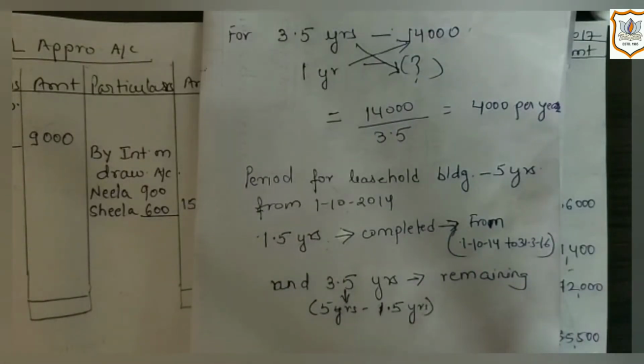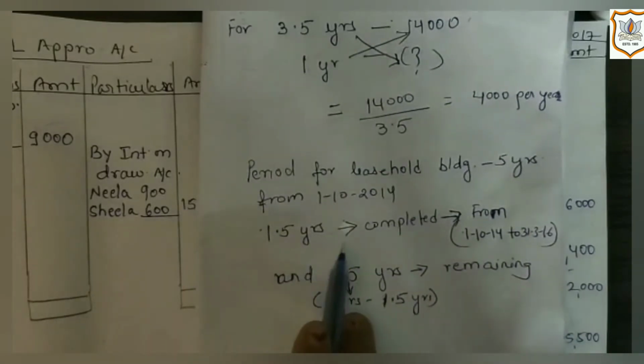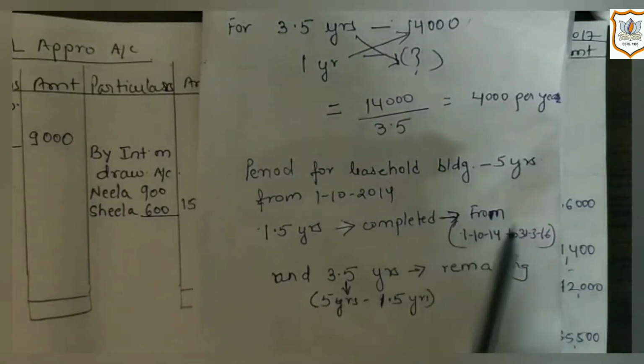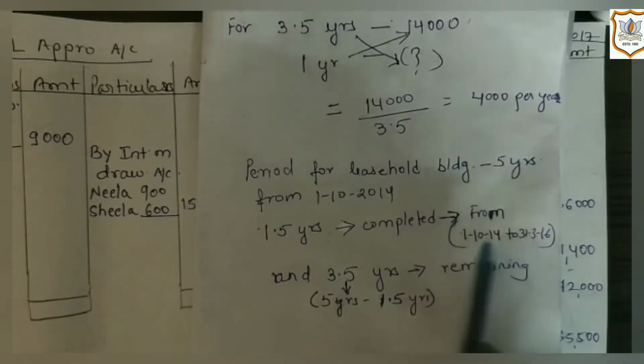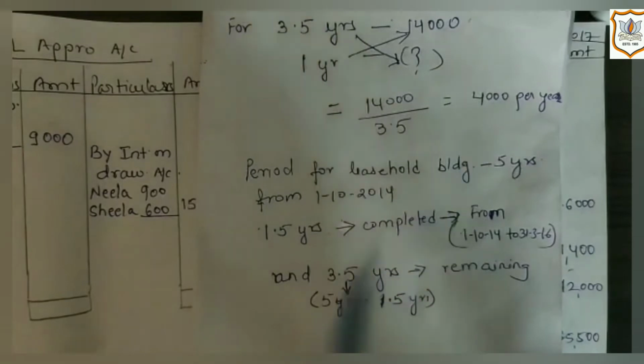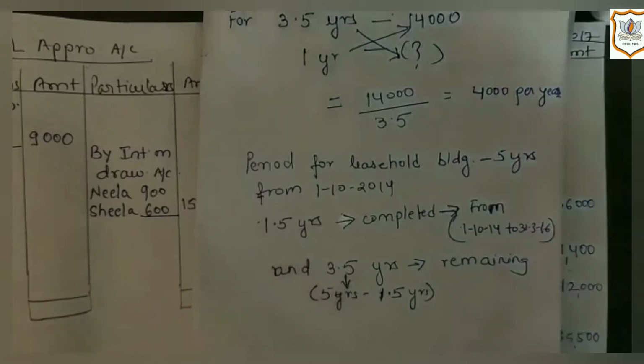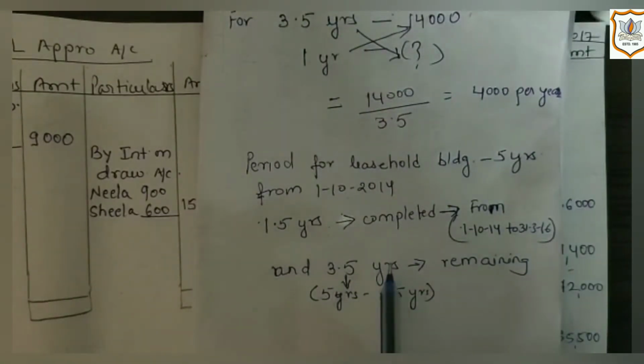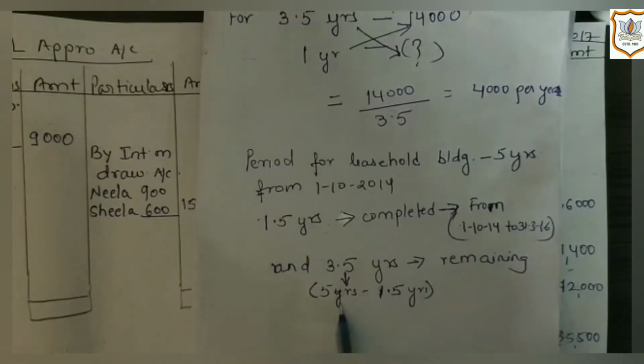And as we are preparing final account for the year ending on 31st March 2017, according to that, out of 5 years, 1.5 years period is completed. That means from 1st October 2014 to 31st March 2016, this period is completed. Therefore, remaining amount, which is rupees 14,000, is to be written off for 3.5 years. Now why 3.5 years? 3.5 years period is remaining period. That means out of 5 years minus 1.5 years.